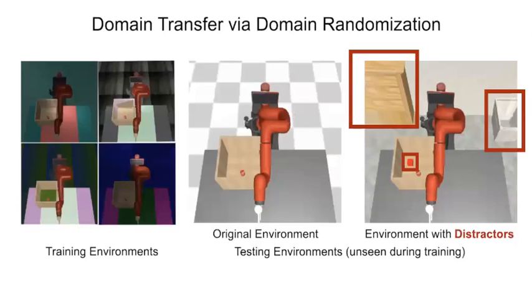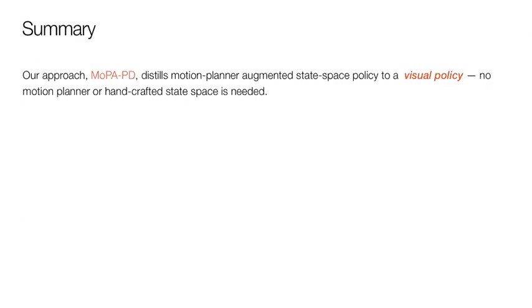To validate our method's domain transfer capabilities for sim-to-sim and sim-to-real transfer, we randomize the simulation environment using different textures, colors, and lighting conditions during training. We then test our policy on different unseen scenarios with and without distractors. Our method obtains at least 95% success rate across all the unseen environments.